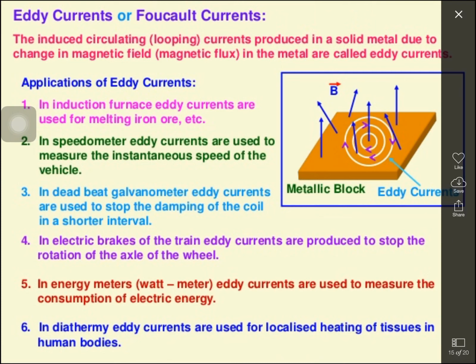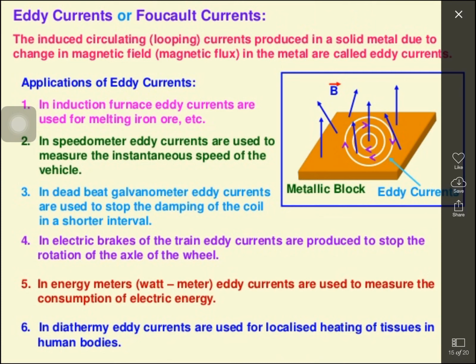Next, the deadbeat galvanometer. It's also very simple. In the deadbeat galvanometer, the core is made up of non-magnetic metal.